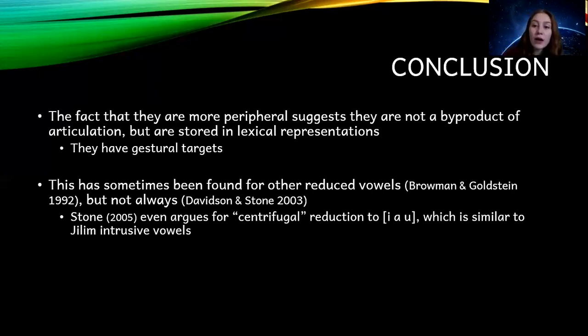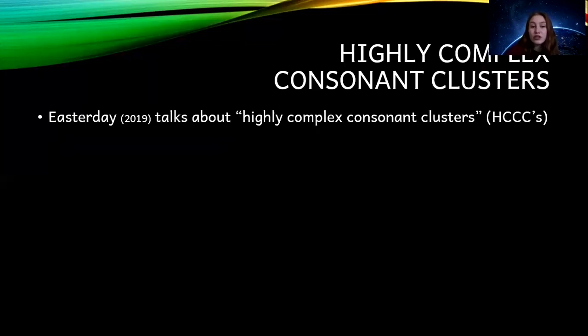However, synchronic vowel reduction can be phonemic, and the vowel slots they occupy are contrastive, whereas the phenomenon we see in Jilim occupies non-contrastive vowel slots. So from a synchronic viewpoint, these vowels in Jilim are likely inserted rather than reduced.